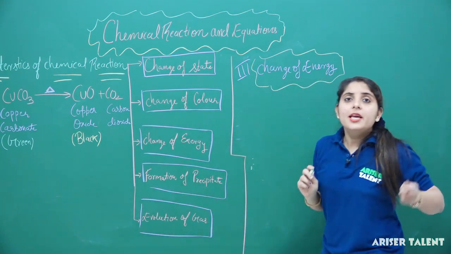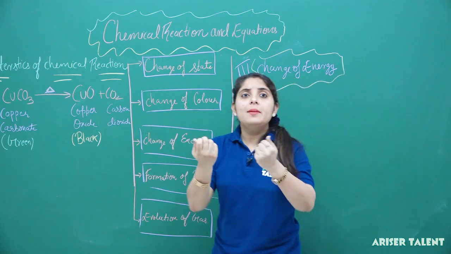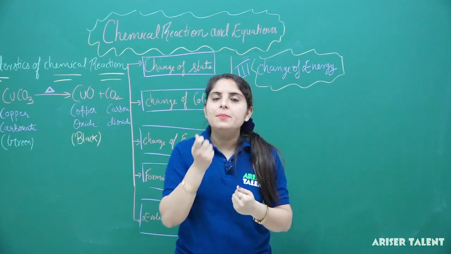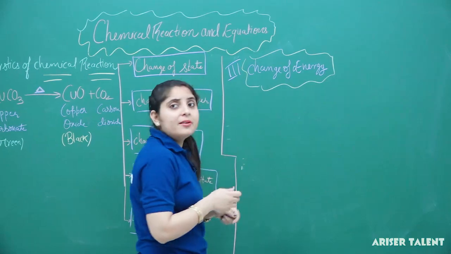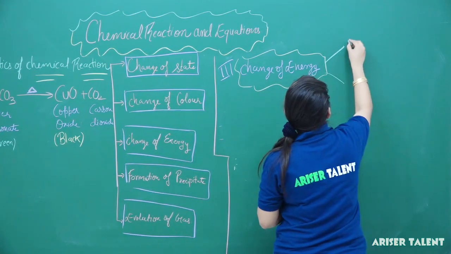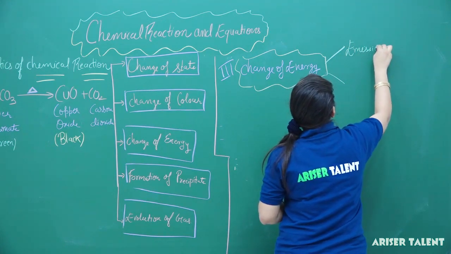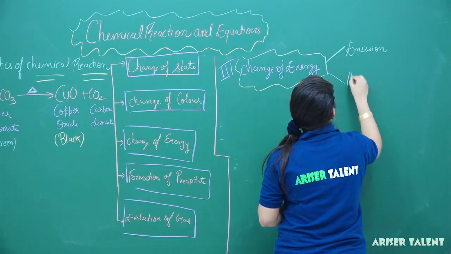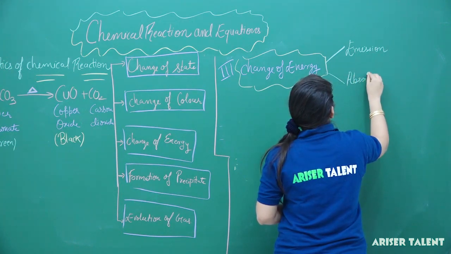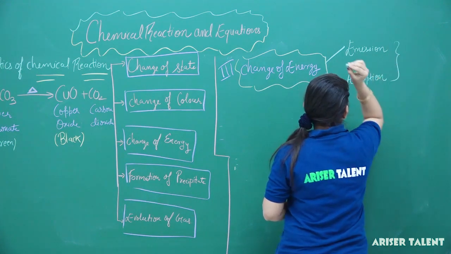So students, if a certain chemical reaction takes place, either energy is absorbed or energy is released in the process. So if a chemical reaction takes place, what two phenomena can occur? Either there is an emission of energy or there is an absorption of energy. These two processes take place.